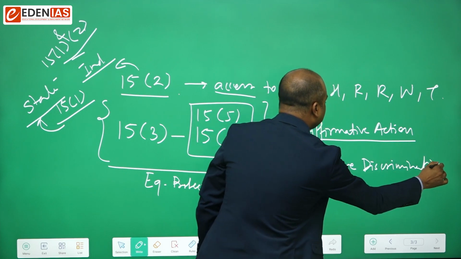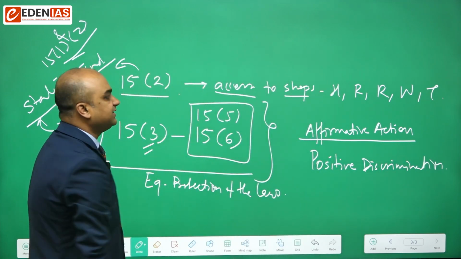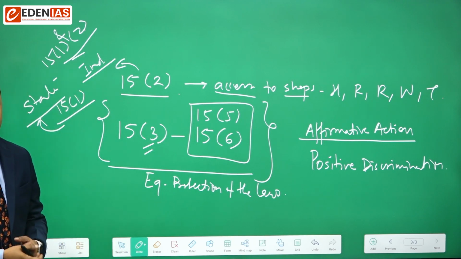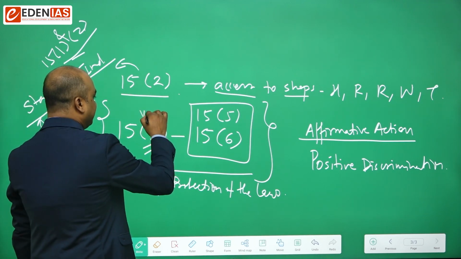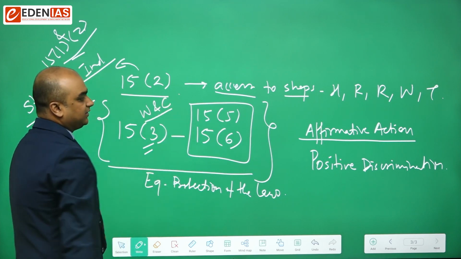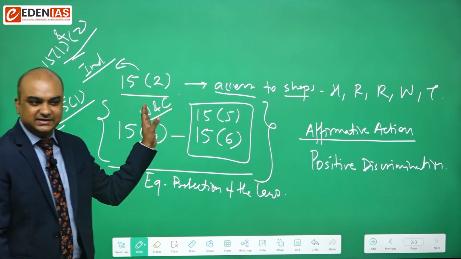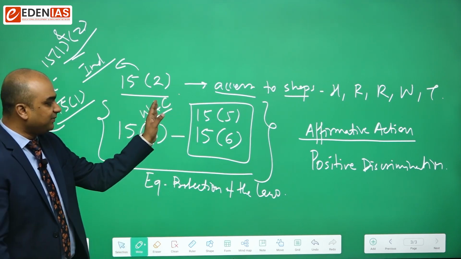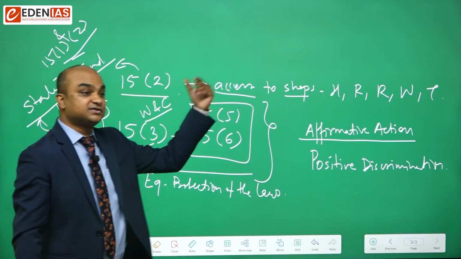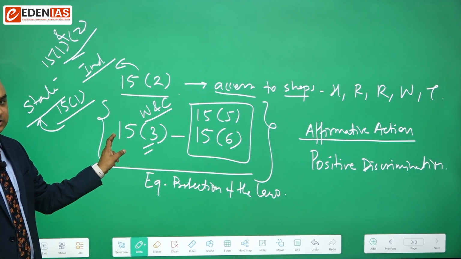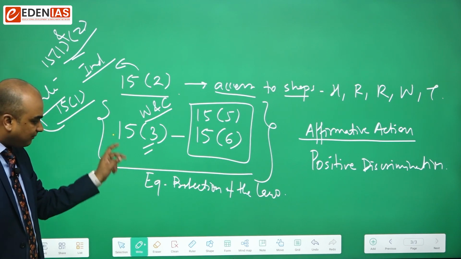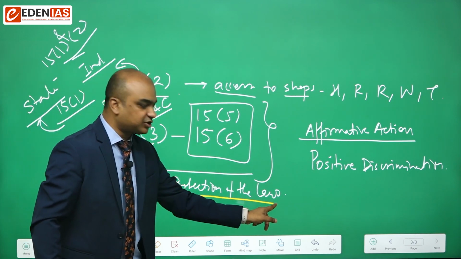Like say for example, Article 15 Clause 3 says that the state can make laws for the upliftment or for the betterment of women and children. Now, clearly, the state is discriminating here between women and children on one hand and others on the other hand. Got it? But still, this discrimination shall be tolerated because it is upholding the spirit of equal protection of the laws.